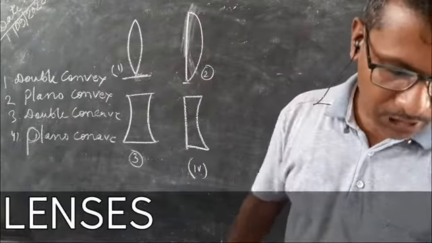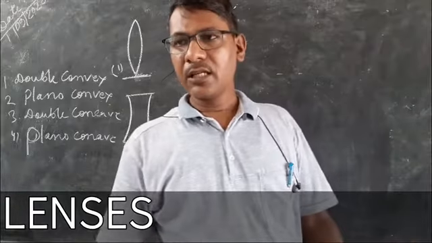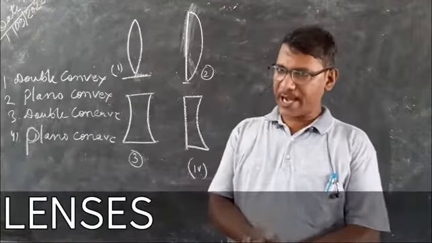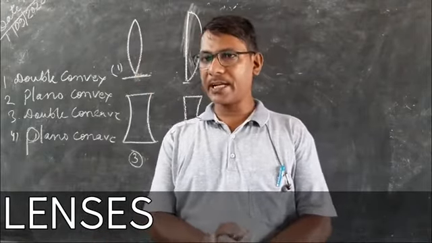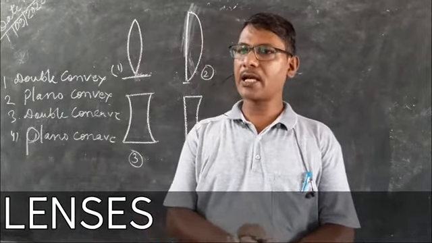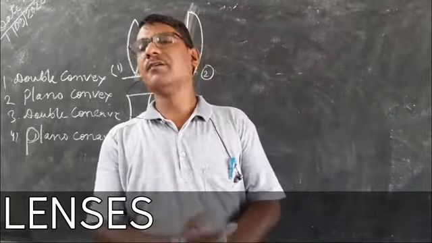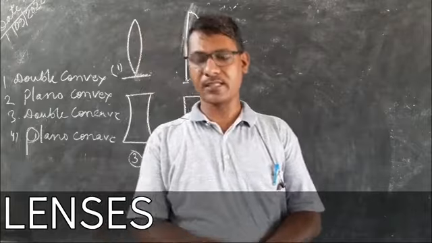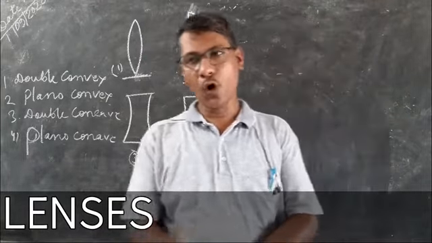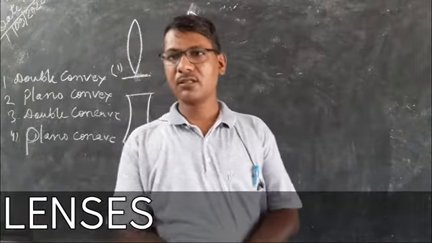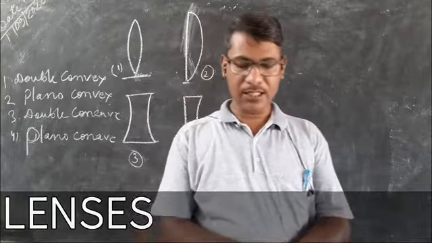Okay. Now the terms related to lenses are the same as the terms of your mirror or refracting surface. The optical center of the lens, here we call it the optical center of the lens, not the pole. Pole is the term used for mirror or refracting surface, either concave or convex. Principal axis will be the same. Focus, radius of curvature, center of curvature, all these terms will again come in the lens also.